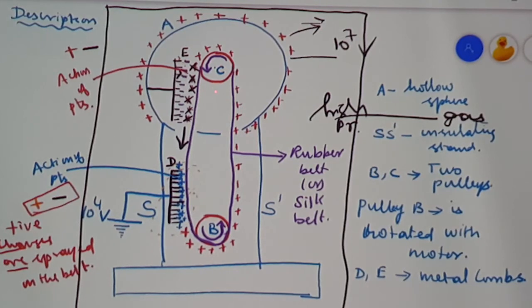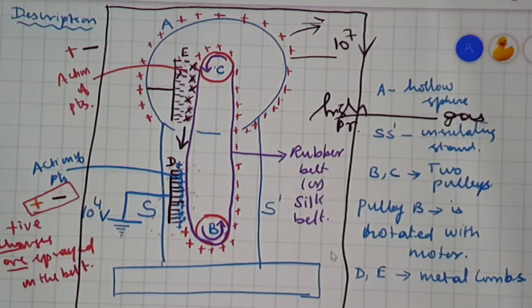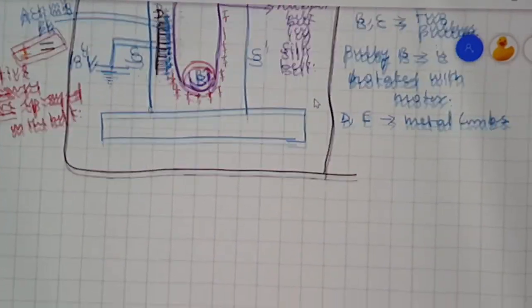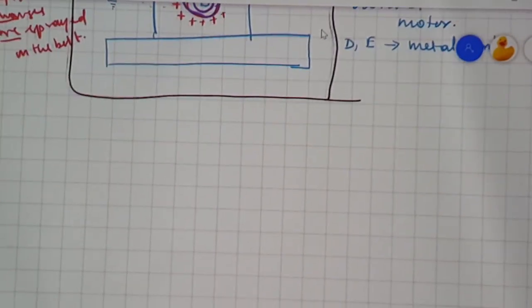In order to avoid that, the whole device is enclosed inside a steel chamber which is filled with a gas at high pressure, so that we can avoid the leakage of charges from the sphere due to action of points. Hope you should have understood.